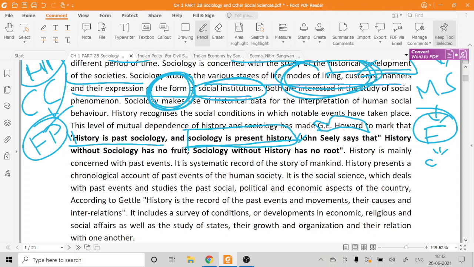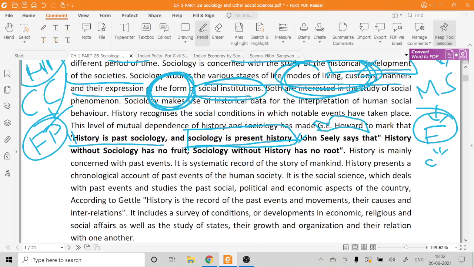And again, if we are talking about sociology without history, for example, if Karl Marx or Max Weber had not considered the rise of Protestant ethics or religion, and had not established the causal relationship with the rise of capitalism, then sociology would not have any root. Similarly, if Karl Marx had not compared the different societies and analyzed social change without using history, then sociology obviously would not have roots.